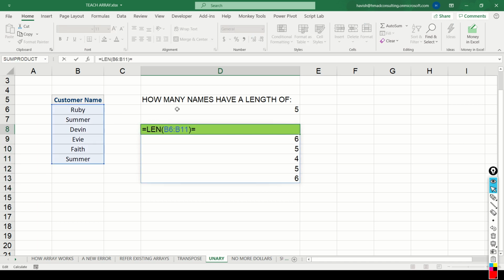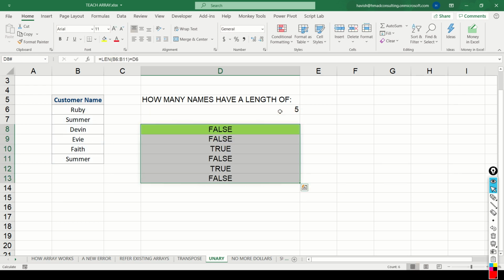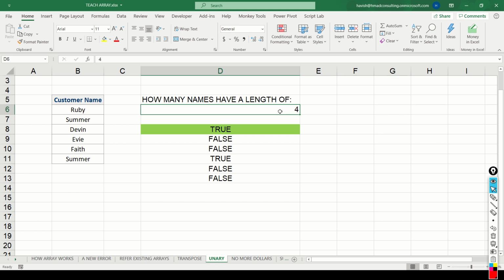Then I can say equal to D6, which is 5, and the results will get converted into a binary true or false. So this is telling me that the first name is not 5 characters, the second name is not 5 characters, only the third and the fifth name are 5 characters. If I change it to 4, then the results change. If I change it to 6, then the results change, like this.